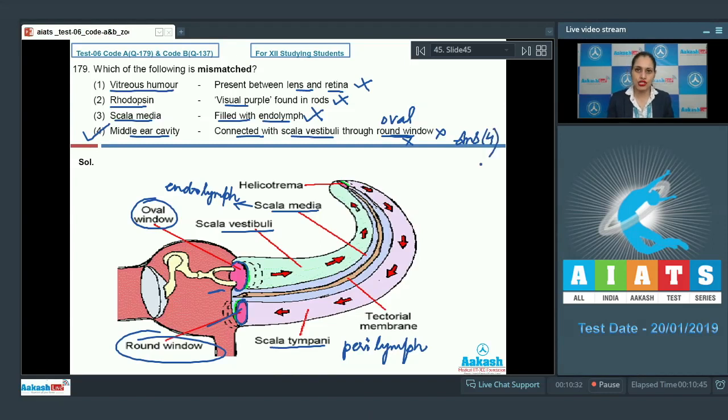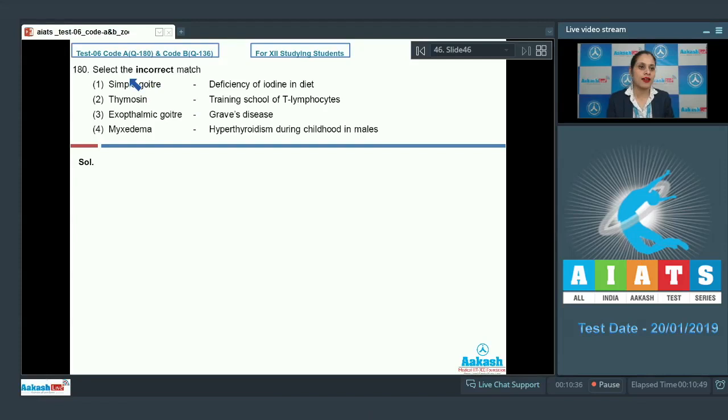Let's discuss our next question. Question number 180. Select the incorrect match. The very first option given is simple goiter, and the match given is deficiency of iodine in diet. As it is a correct match, this cannot be a correct answer to our question. It is a deficiency of iodine in diet which results in low secretion of thyroid hormone, and this will lead to hypothyroidism and enlargement of the thyroid gland, which is known as simple goiter.